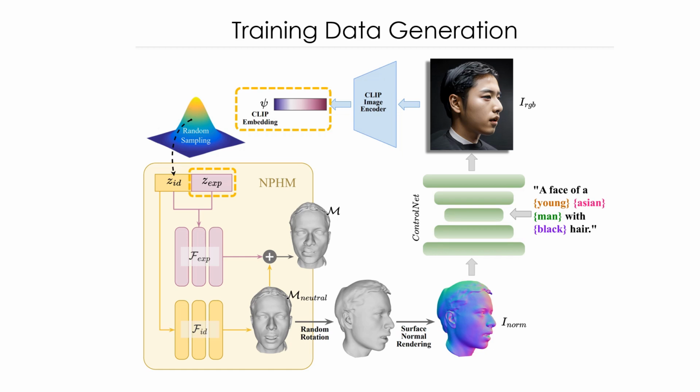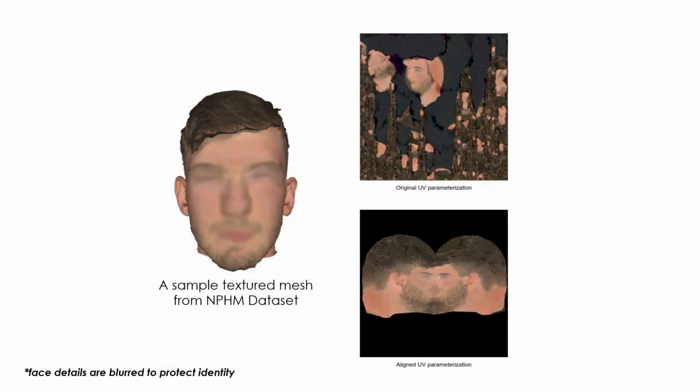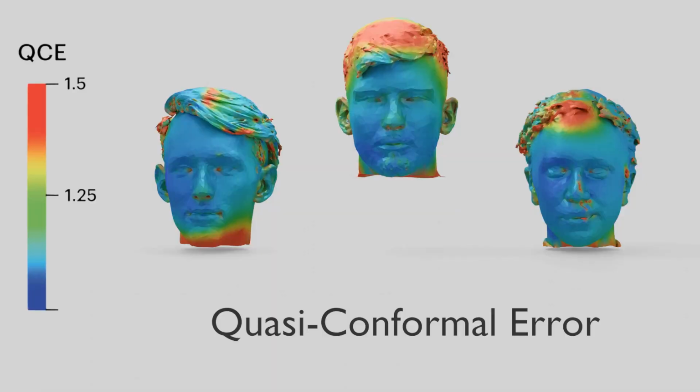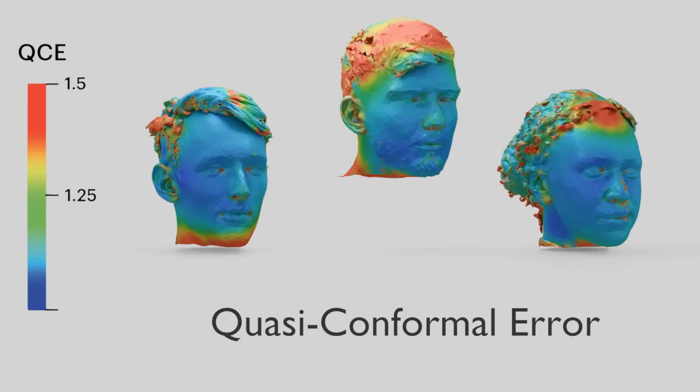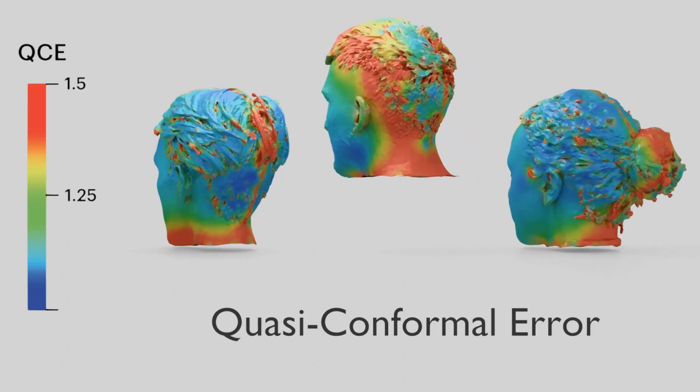In order to train ControlNet UV, we reparameterize the NPHM dataset meshes to our aligned UV space and project the textures from original UV map onto the aligned UV map. Our aligned parameterization preserves the conformality in the facial region. Distortions are observed mainly around the seams and hair region, as represented in form of the quasi-conformal error.